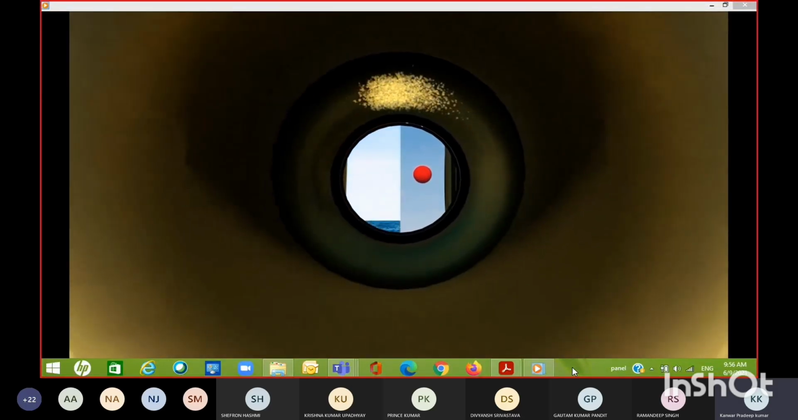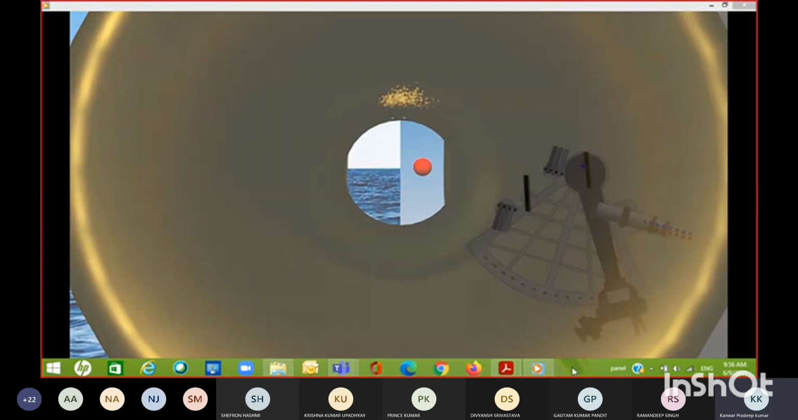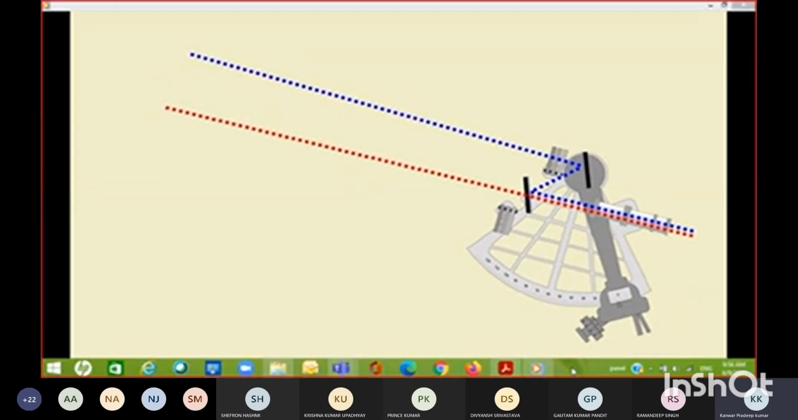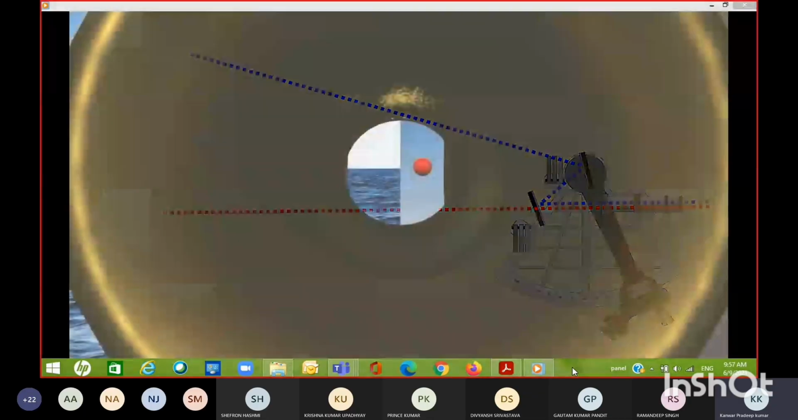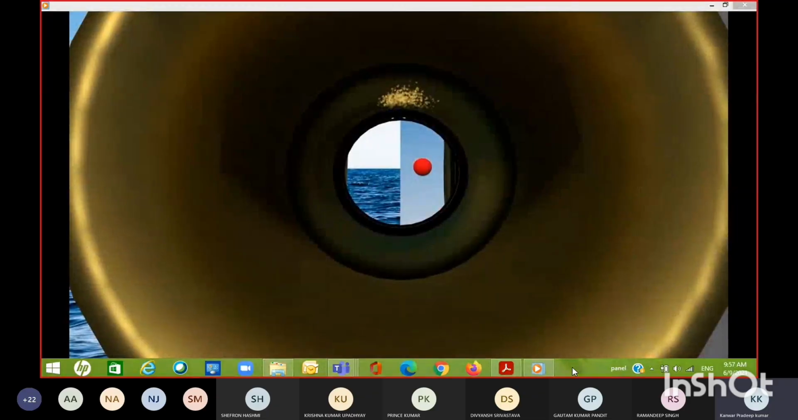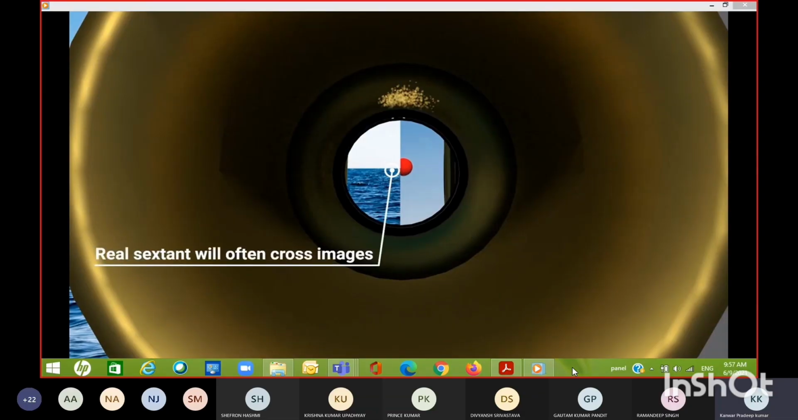At the same time, you want to use that clamp to move the index arm and keep the celestial body in the center of the horizon mirror. Once you reach the horizon, you want that to be in the middle as well. For the final part, you bring the celestial body to the center of the image. You will normally find there's a little optical quirk here that means you can see both the horizon and the body if you have it right in the center.